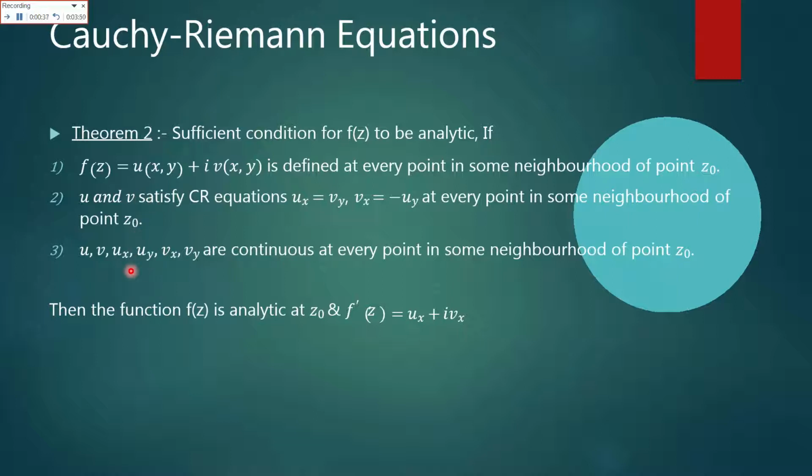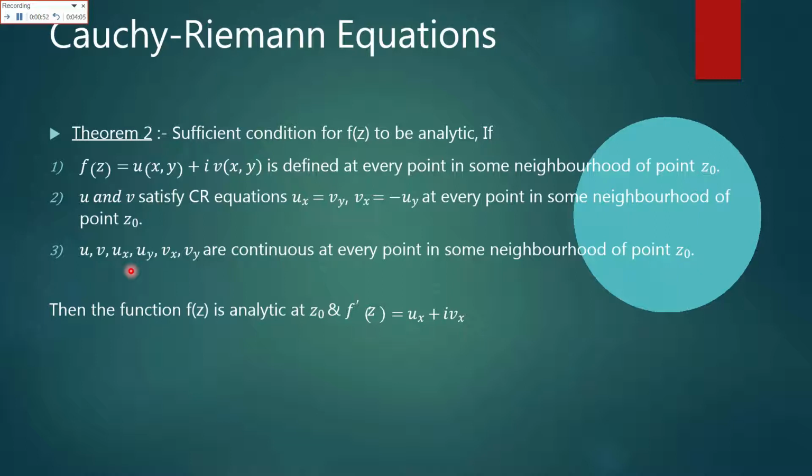Condition number 2, u and v satisfy the Cauchy's equations. So u of x is equal to v of y and v of x is equal to minus u of y.